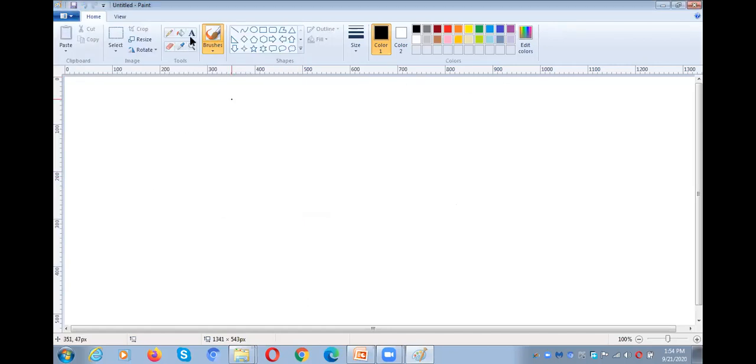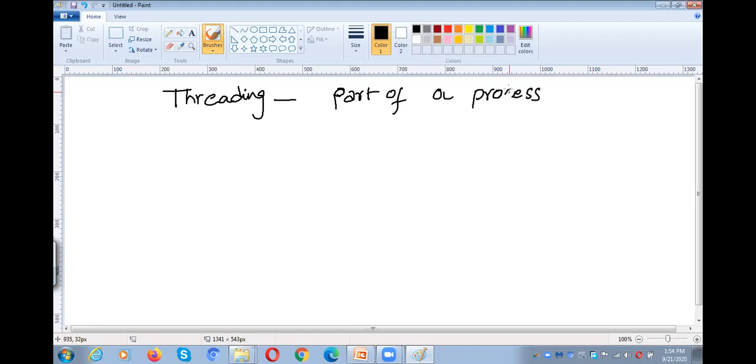And the next thing we need to talk about is threading. So what is a thread? A thread is nothing but a part of a process. Usually we call it a unit part of a process. A process can have any number of threads.